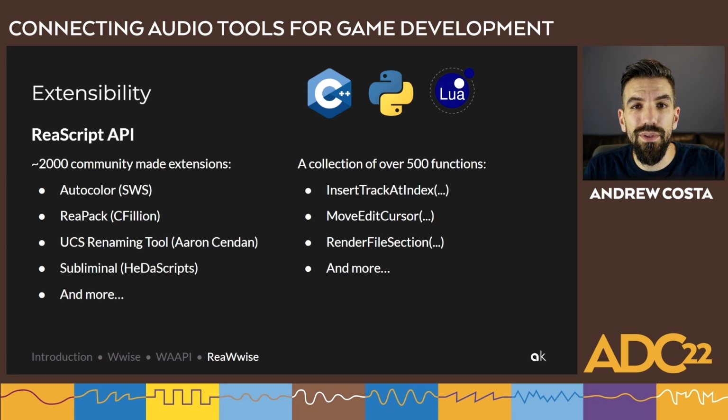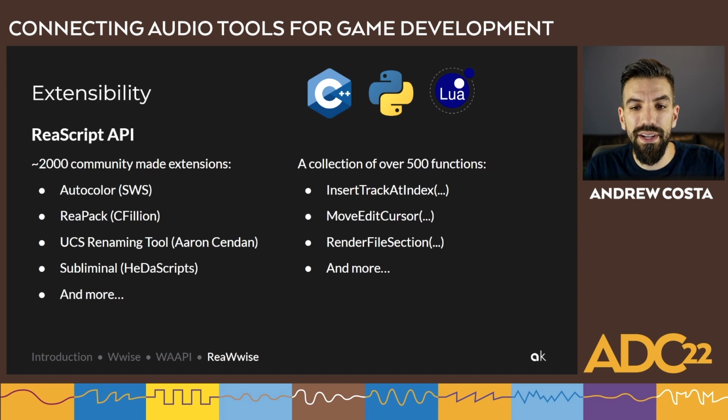After holding interviews with sound designers, it became quite clear it was due to Reaper's extensibility. Every time sound designers gave us a peek into their workflows, it always involved one or more extensions and/or scripts. See, most DAWs aren't tailored for game sound design. They're best suited for linear workflows such as in music and in film. Now, this isn't necessarily different for Reaper outside of the box, but it's so extensible that the community is able to fill in those gaps by providing the missing functionality through these scripts and extensions.